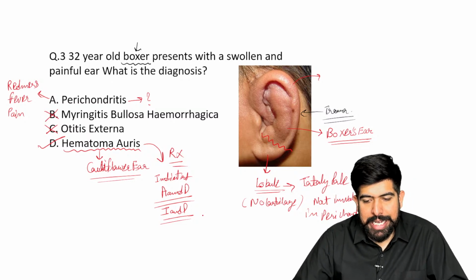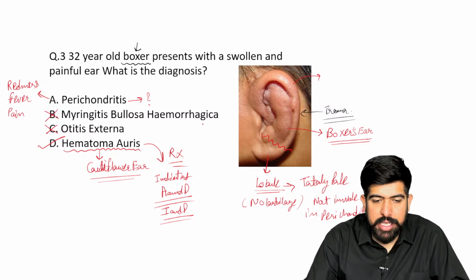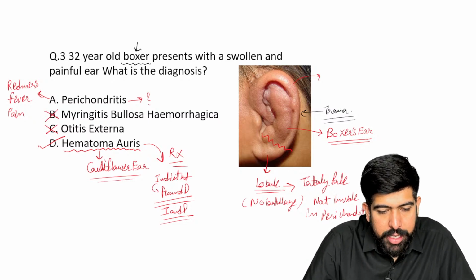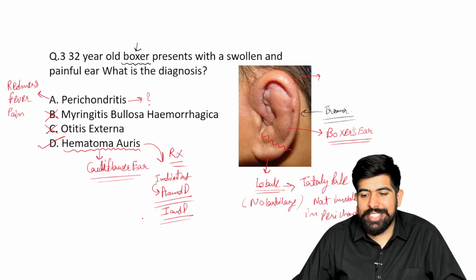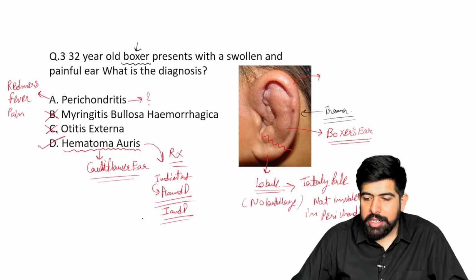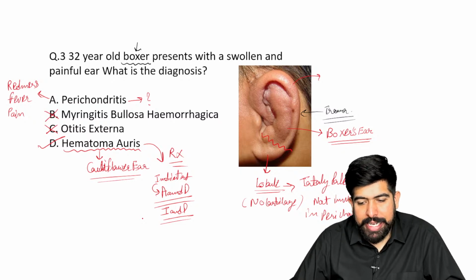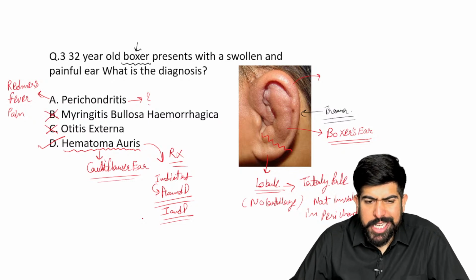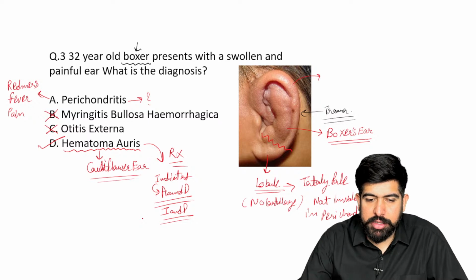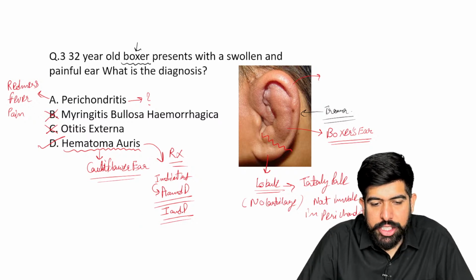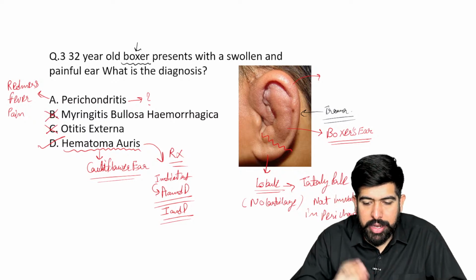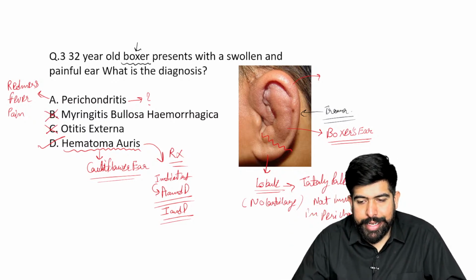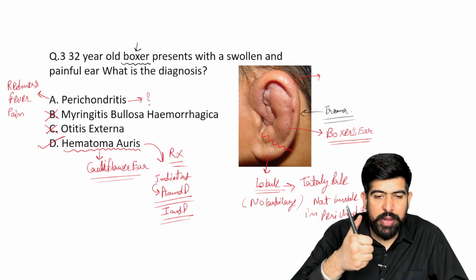Yes, doctor, right? Aspiration can be done immediately. So I have written there: immediate is aspiration and drainage, and in the later stage, we have to do incision and drainage. Perfect. Very good. Pressure bandage will be applied after incision and drainage, so that there is no more bleeding. Pressure bandage will be done at the later part.